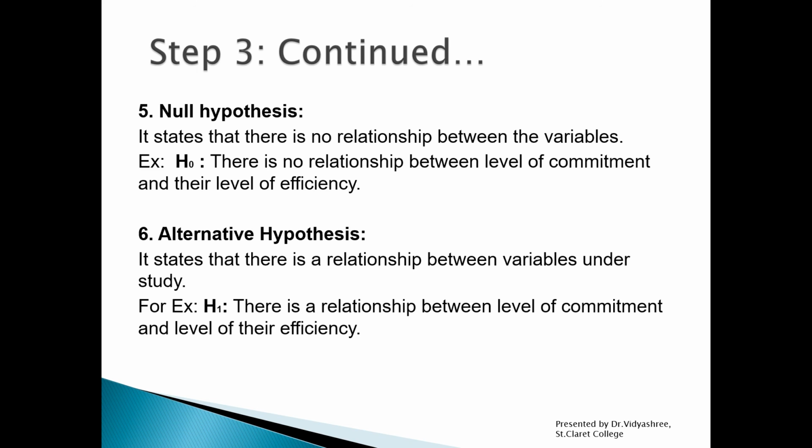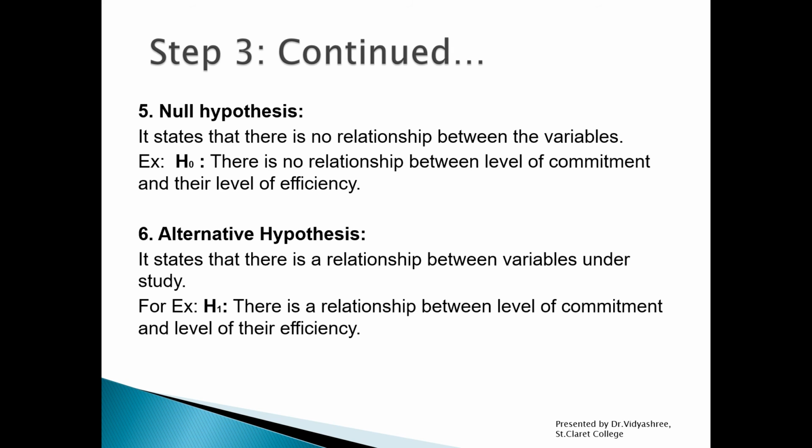Quite opposite to the null hypothesis is the alternative. The alternative states that yes, there is a relationship between two variables. The alternative is usually denoted as H1 or HA. With the same example, we can state it as: there is a relationship between level of commitment and level of their efficiency.